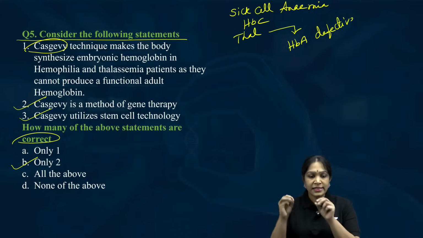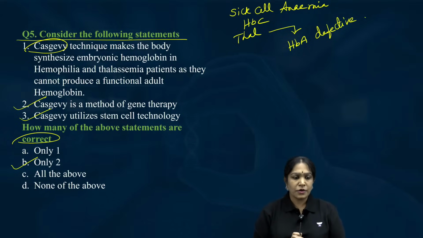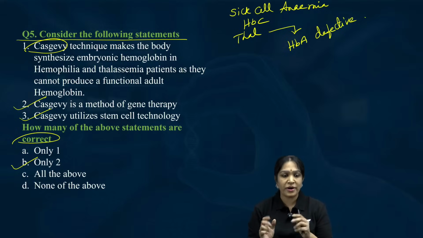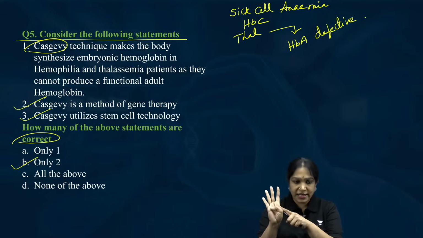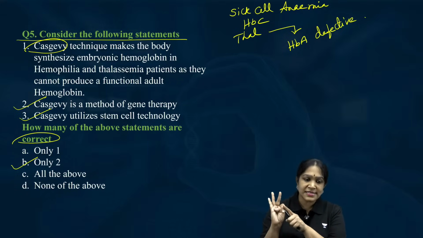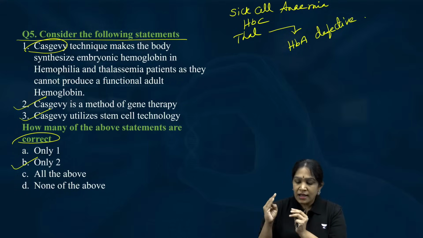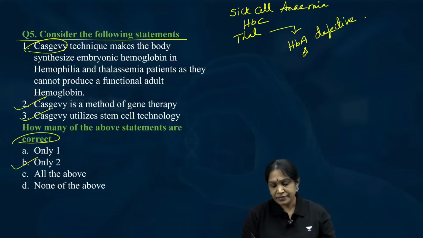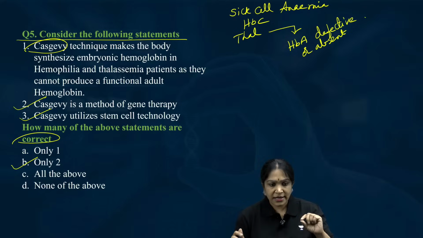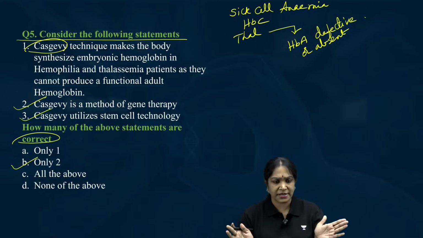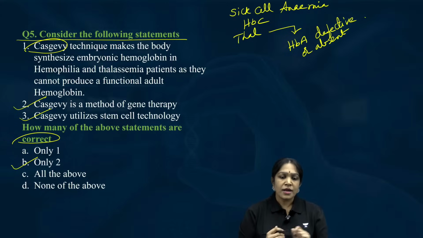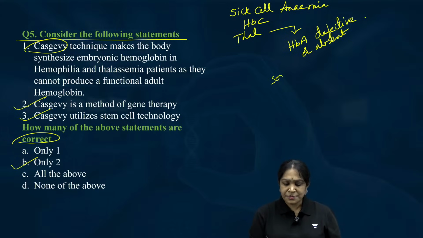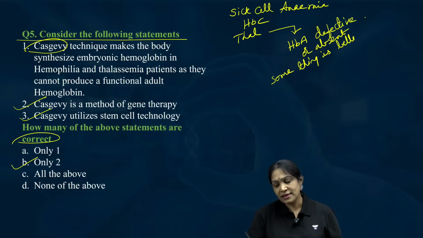Is it clear till this point? No problem Dinesh, it's an opportunity to know. Focus on this point, not on the point that you don't know this. Sickle cell anemia or thalassemia, what is the problem? Adult hemoglobin is either defective or absent. If it is HbS or HbC, it is defective. If it is thalassemia, it is absent. Clear till now? Now, do you agree that something is better than nothing?